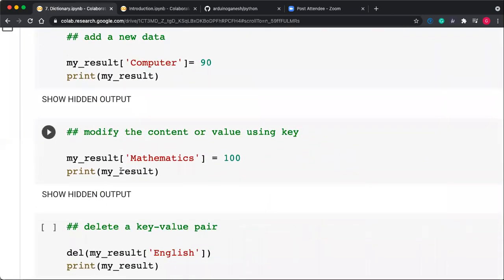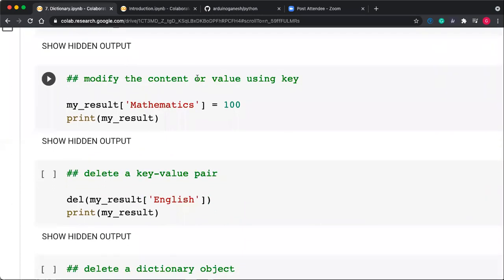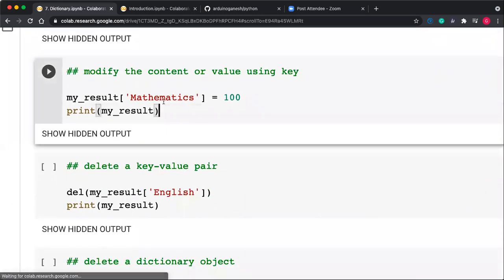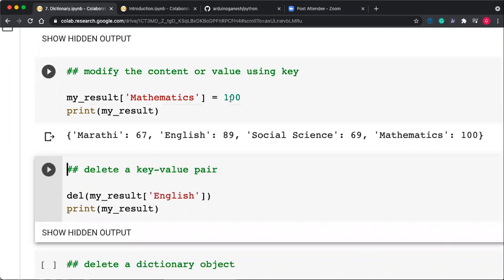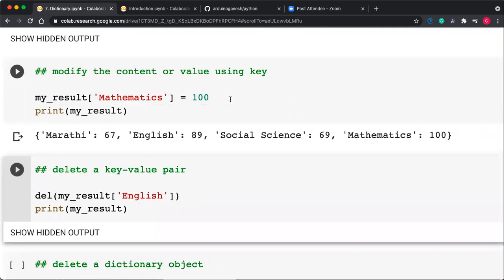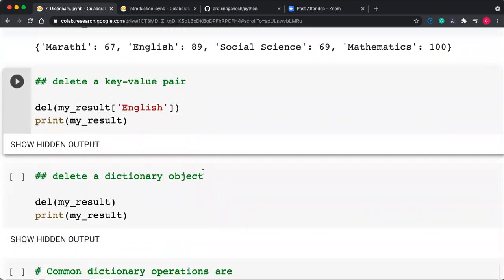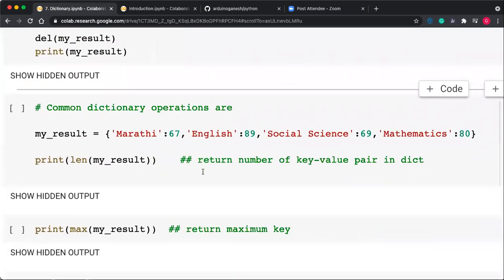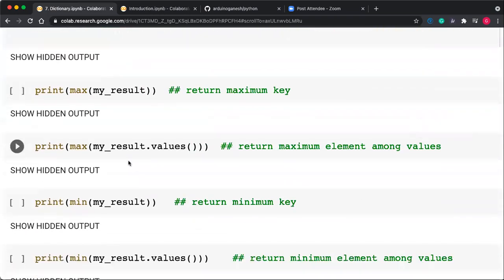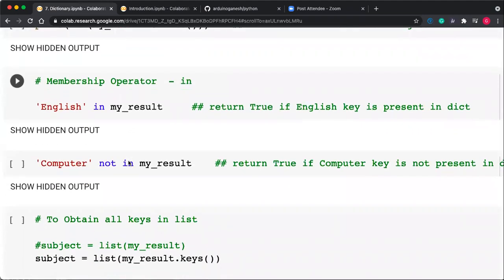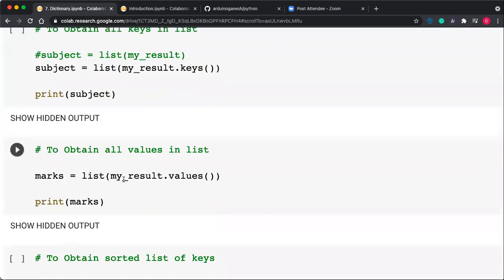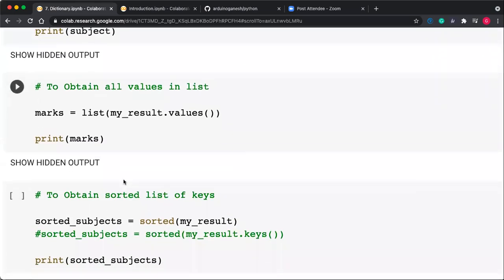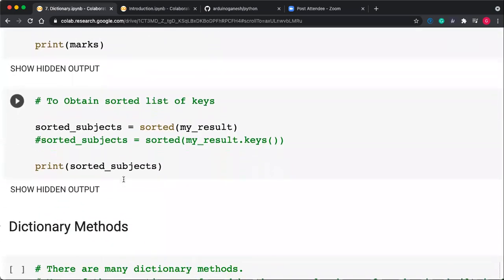Some dictionary operations. You can modify the content of the dictionary using the key. So if you want to modify the marks of mathematics, you can do it by using the assignment operator. Just assign it, because a dictionary is mutable. You can delete data items. The max function and min function we can apply, and also in and not in. You can convert a dictionary to a list, and a list to a dictionary.